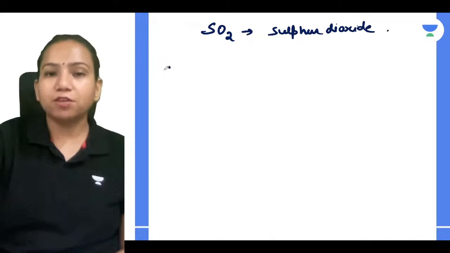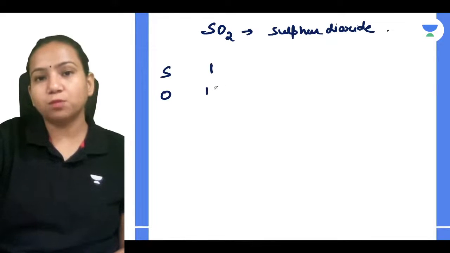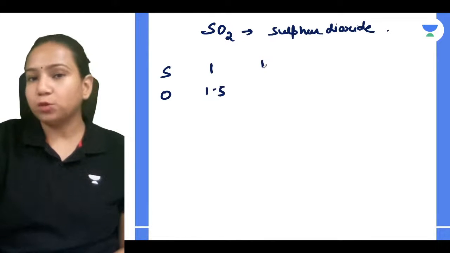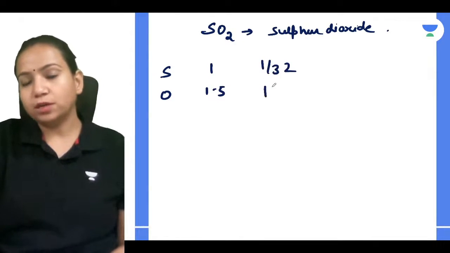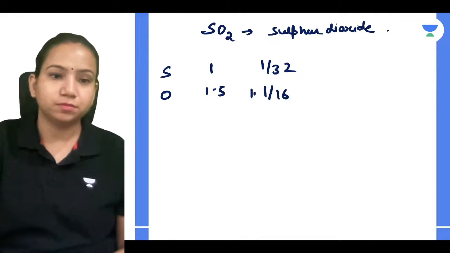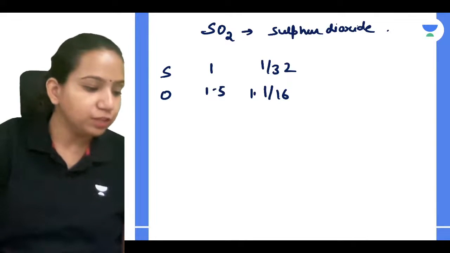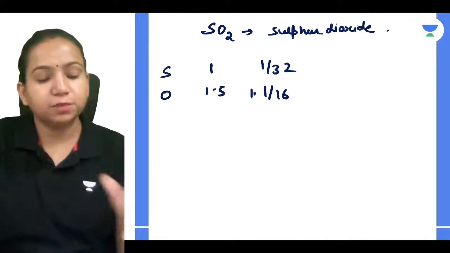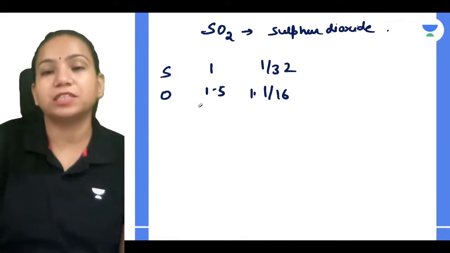Clear. Third, they have given the S and O, but they have given 1:1.5. So what will I be doing? 1 divided by 32, 1 divided by 16. Sorry, 1.5 divided by 16. Yes, can we relate with it, guys? 1 divided by 32 and 1.5 divided by 16.